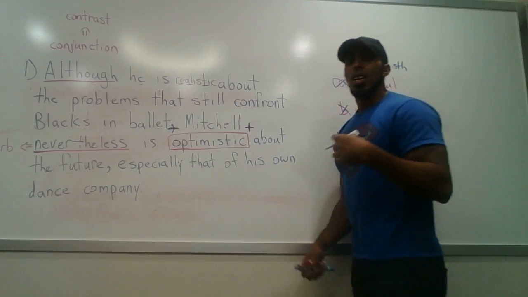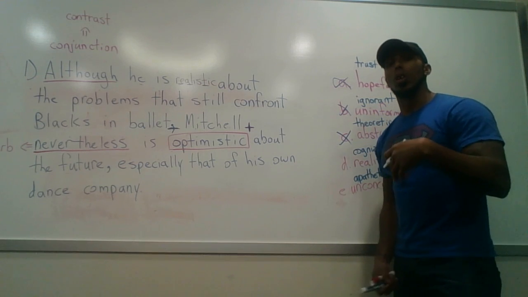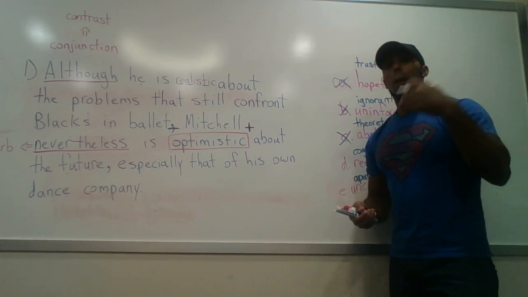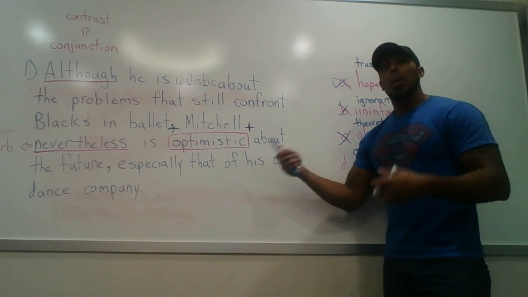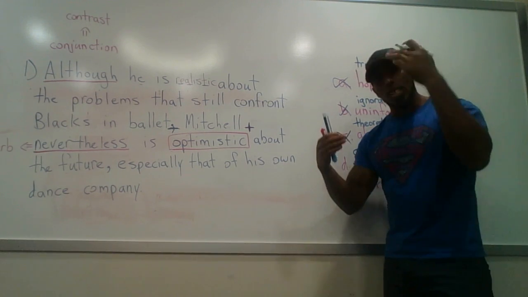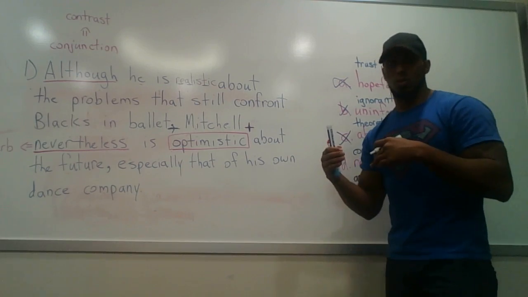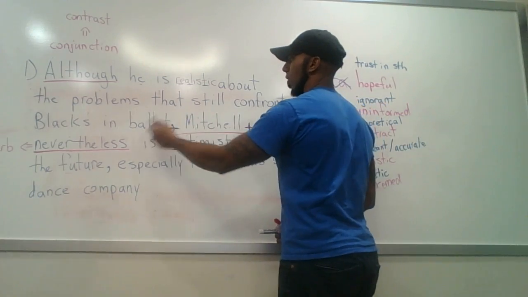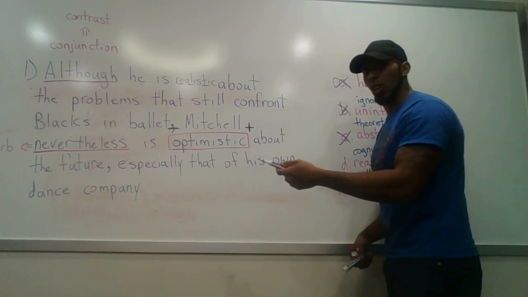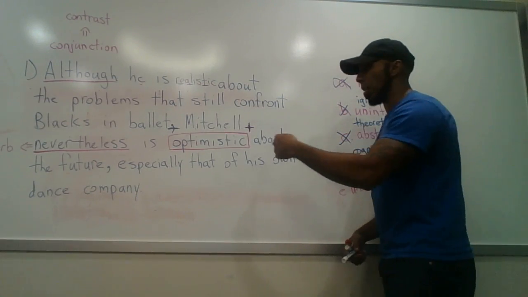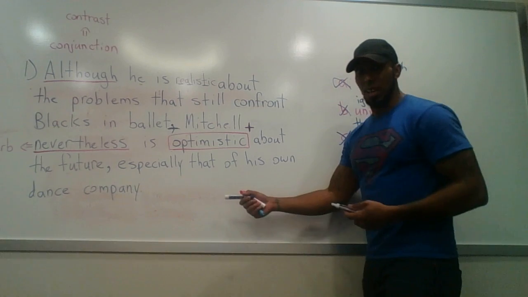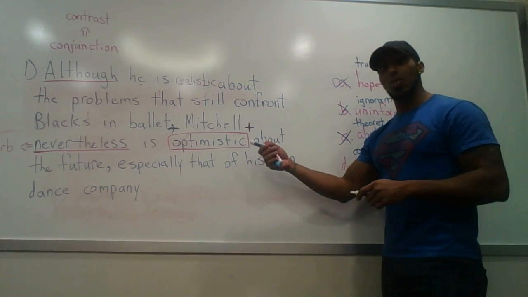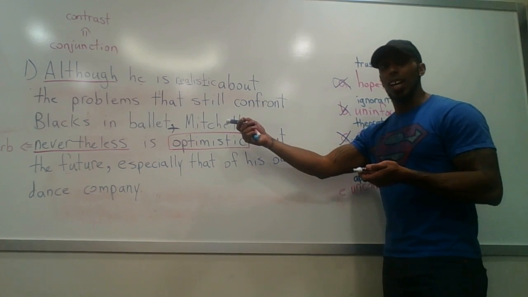So he wouldn't be an optimist and he wouldn't be a pessimist. He's just a realist, right? That's why we have those two. Optimist is positive, pessimist is negative, and the realist is in the middle. It's the neutral one, okay? So he's realistic about the problems that still confront blacks in ballet. As we discussed earlier, he must be a black man and he must have a black ballet dance company. Otherwise, it would make no sense for him to be concerned about any of these issues facing blacks in ballet, right?